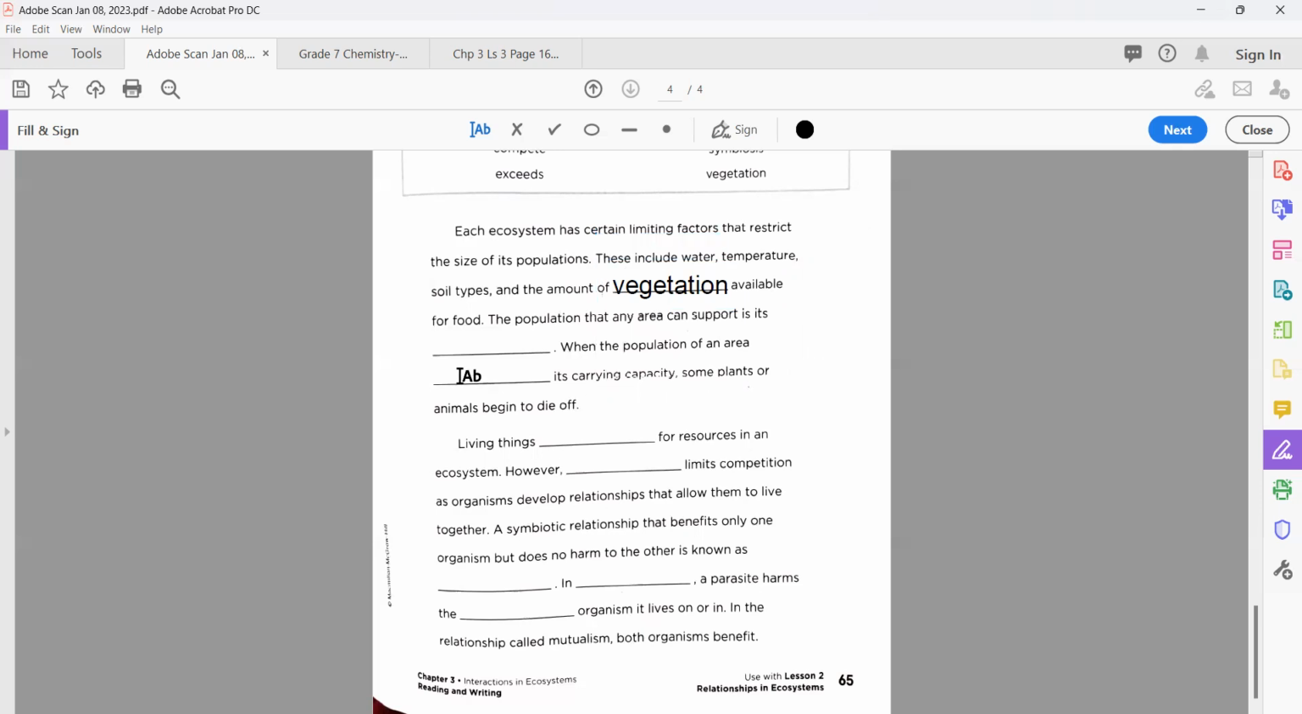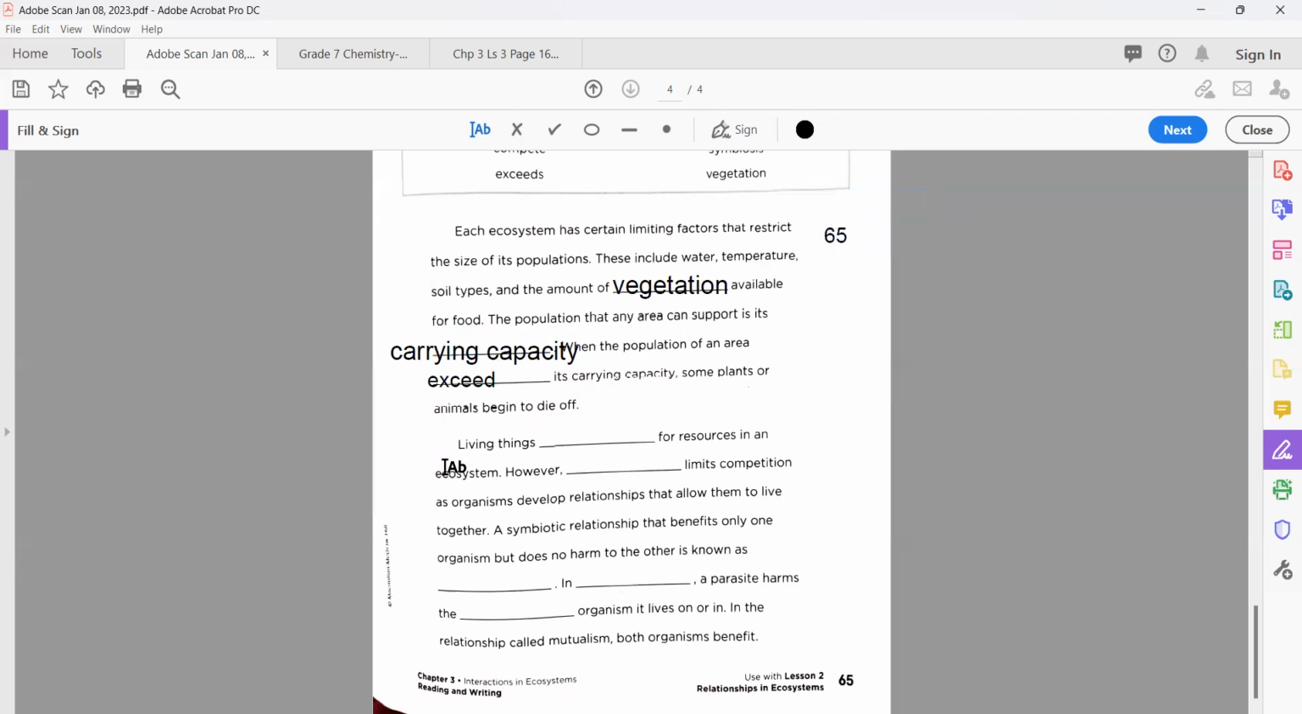Okay. Now, second, the population that an area can support is its dash. Okay. Now, if the area's carrying capacity is surpassed, if it's more, then what do we call this? Exceed, because we have the option there. Now, that's great. After this, we move to the next paragraph here. Sorry, I didn't mention, page number 65.